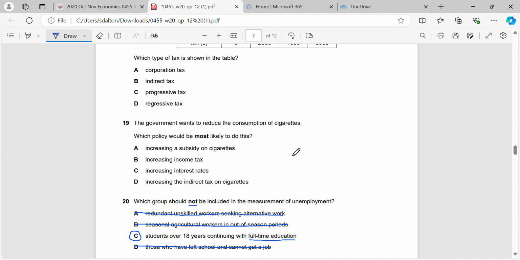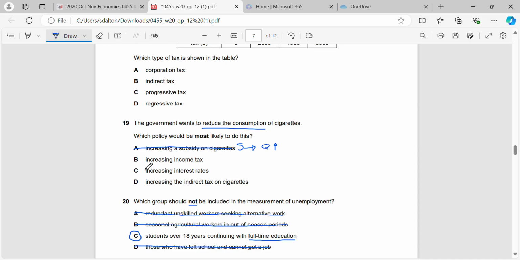The government wants to reduce the consumption of cigarettes. What policy measure would be most likely to do this? Okay, so increasing a subsidy on cigarettes, what's that going to do? That's going to shift supply to the right, and it's going to actually increase the quantity, okay, which is not what we want. We said that we want to reduce the consumption, so we want the quantity to go down.